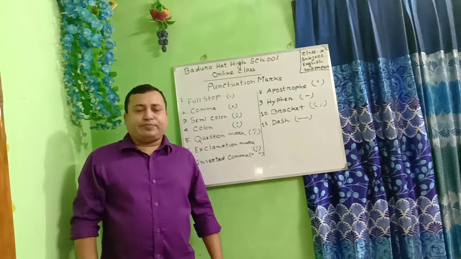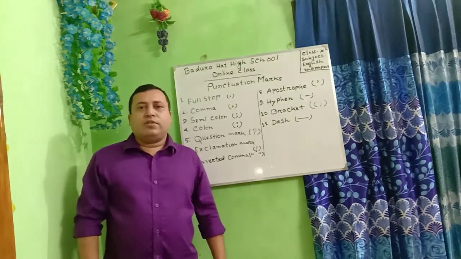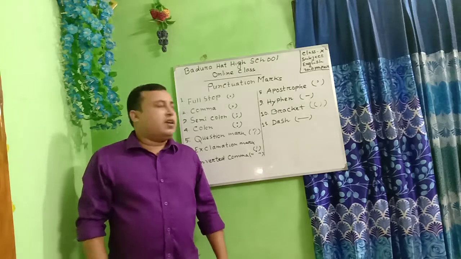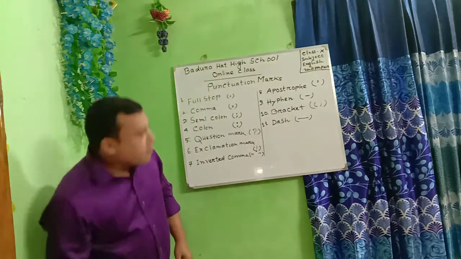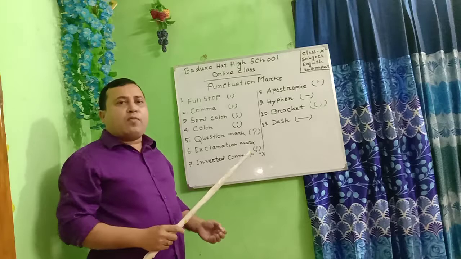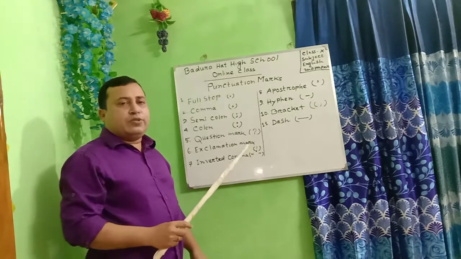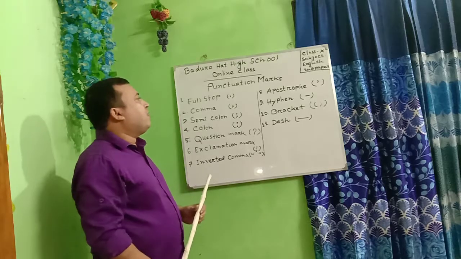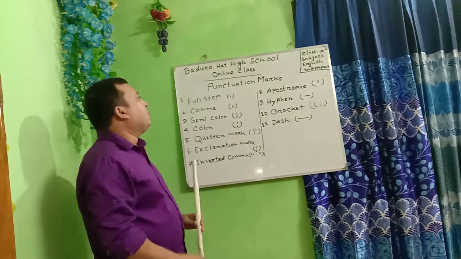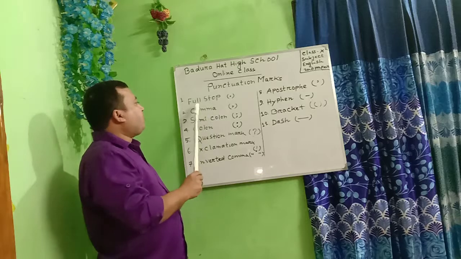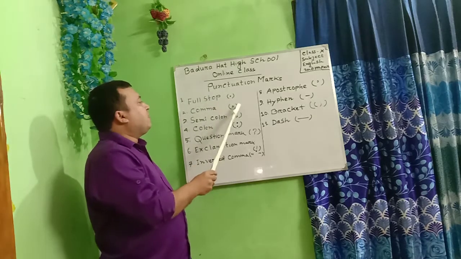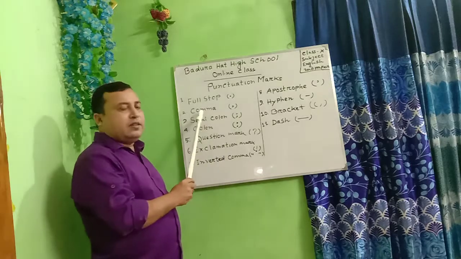Dear learners, now you are going to learn the names of punctuation marks, and I have written some commonly used punctuation marks on the board. This mark is full stop. This mark is comma.